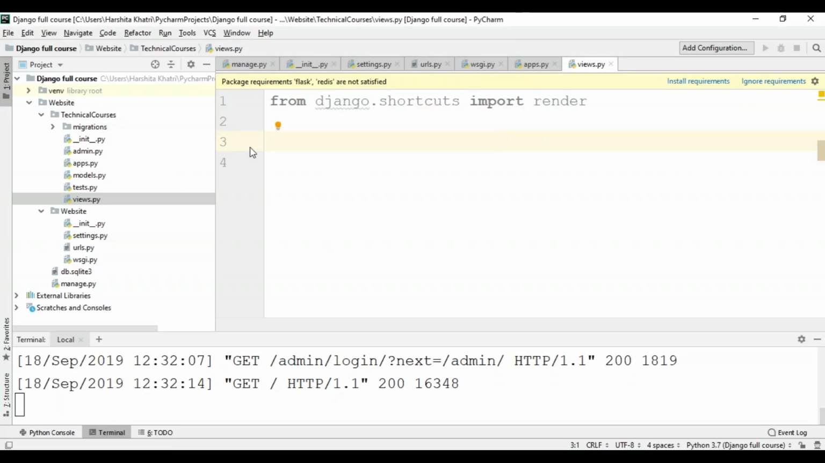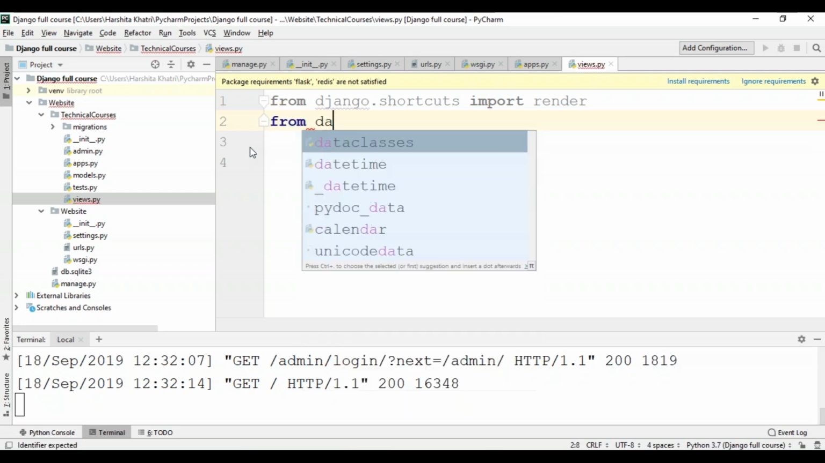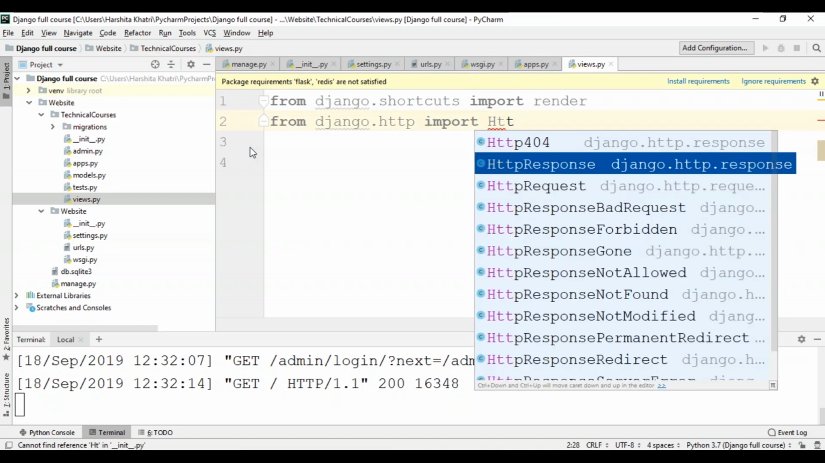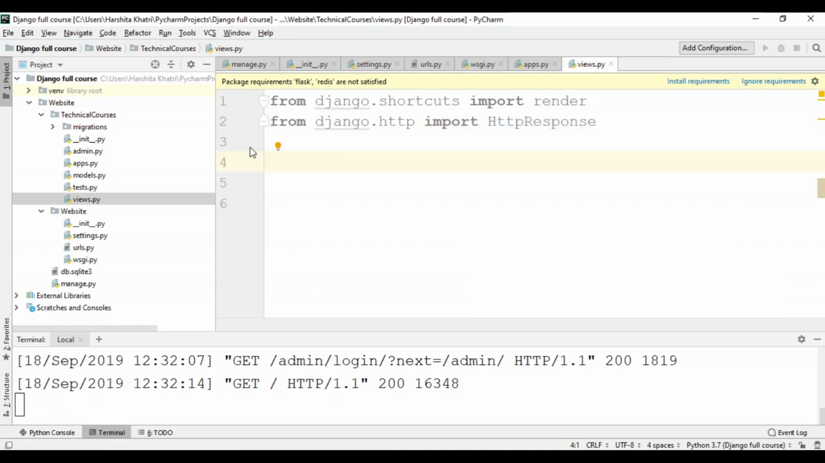So my first bit of code for my website I'll be writing in the views file. So when you open the views file, you can see that Django has already imported render. But for this case, I'll not be using the render method. I'll be using the HTTP response method instead. So to do that, I'll type from django.http import HttpResponse. Both the lines are not highlighted because I'm not making use of those functions anywhere in my program.